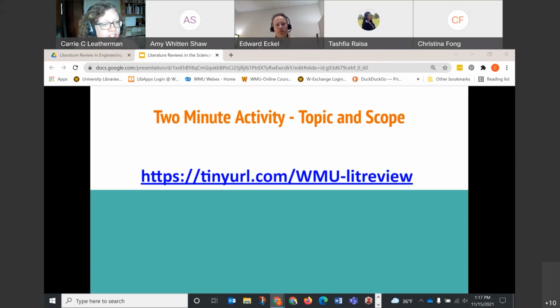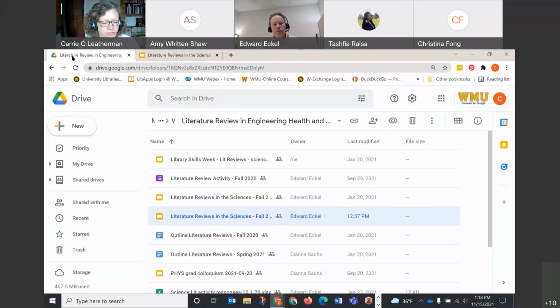Let's actually think about how to apply some of these ideas and do an activity, all right? I just pasted it in the chat box. If you could click on that link, it's going to take you to a Google Doc, and it's going to be a spreadsheet. What you can do is take a look at columns A through C. I'll share that with you.